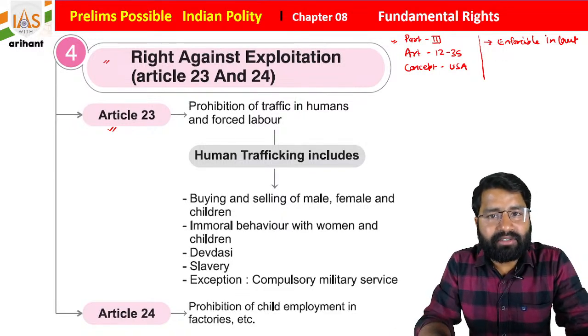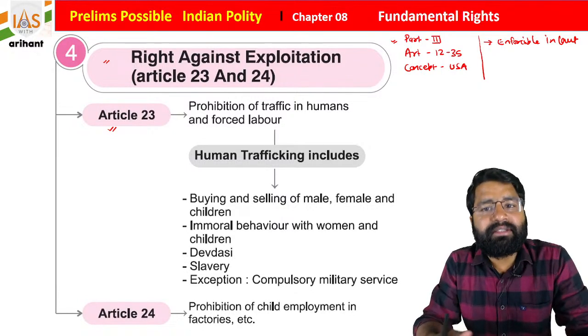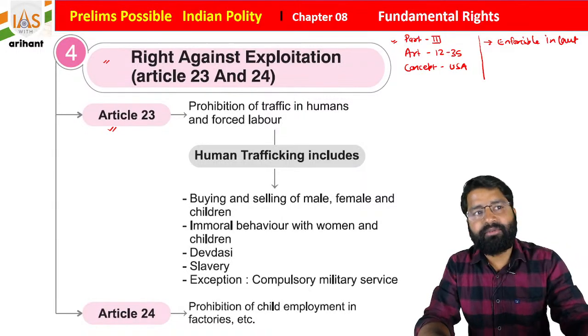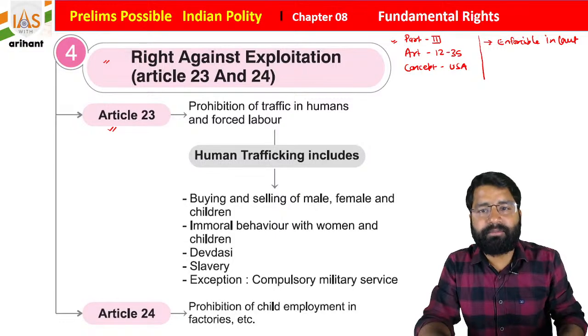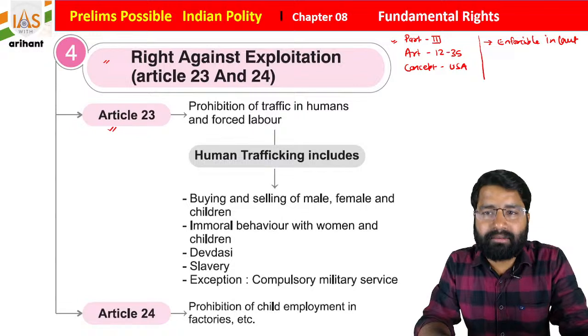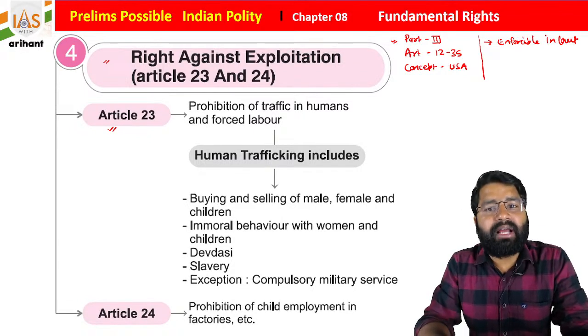If I am not giving payment to that person, I am exploiting them. Suppose I committed to pay you 10,000, but I am paying only 4,000. I am trying to cut the salary in some way. In that case, I am exploiting that person.